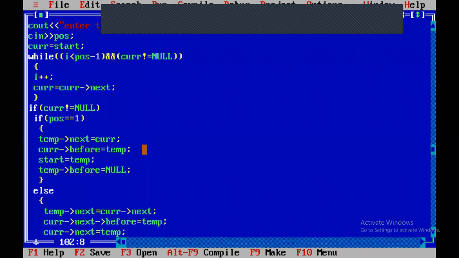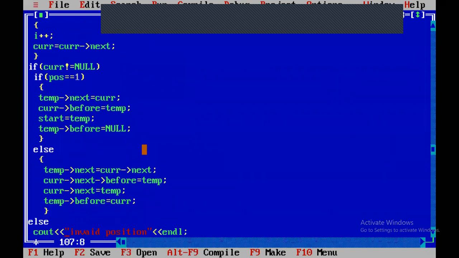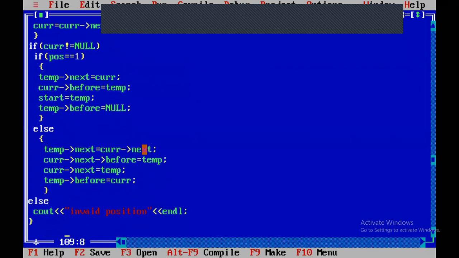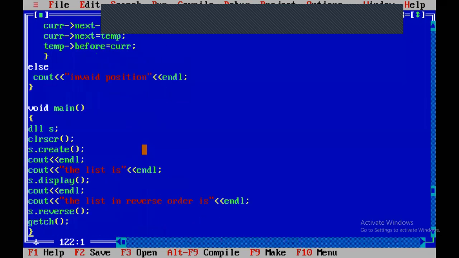These two lines are additional lines, and the second line and this line are the new lines, which are the same as in the single linked list. Then I want to insert a node.